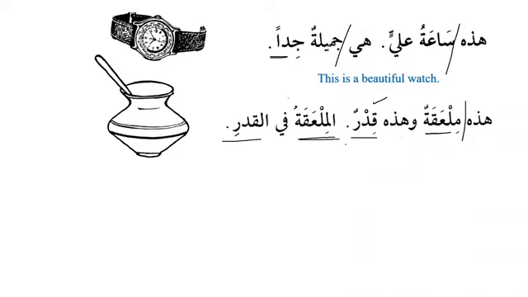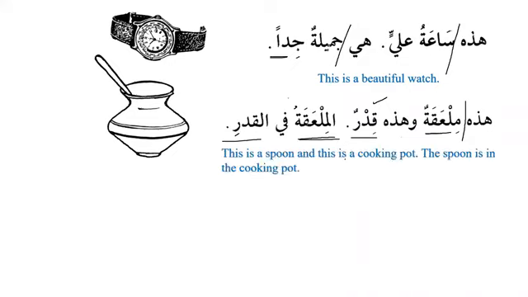Now, we know in English, when we say, for example, I have a pen, and then you say, the pen is blue, as we can see over here. I have a pen, the pen is blue. So when we talk about an indefinite noun for the first time, it will be indefinite. But when we talk about the same noun for the second time, then it becomes definite. Okay, so now look over here.